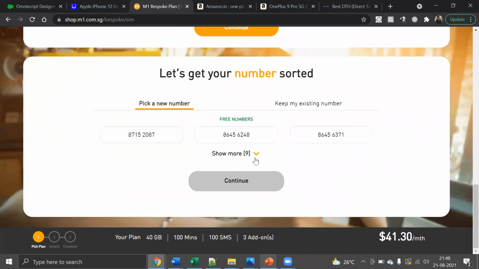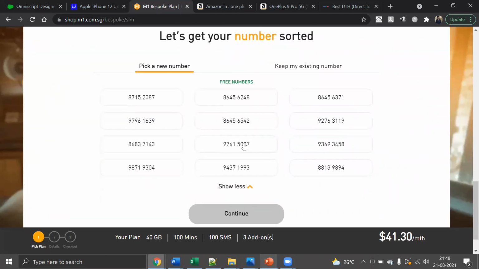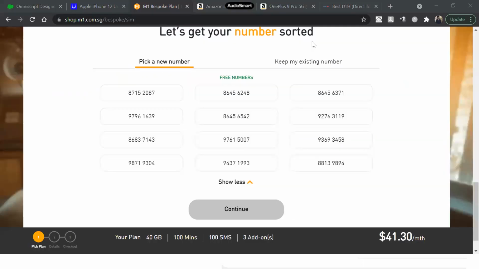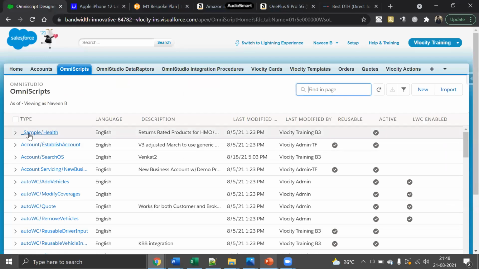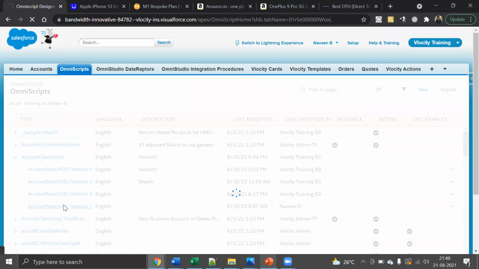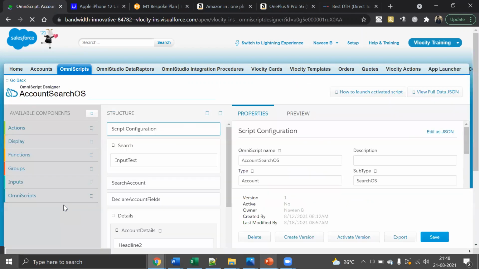This particular page which you see here, I tried to replicate a similar kind of thing, and you can see this is how it is going to look. This is built using simple plain configuration by using the OmniScript in Velocity. I'll show you one quick, very plain, simple example.